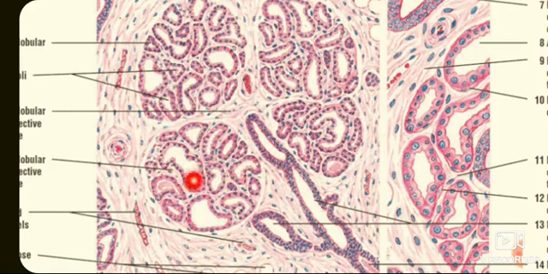So here, because of the enlargement of the glandular tissue, the amount of intralobular connective tissue has decreased while the amount of interlobular connective tissue has increased. The myoepithelial cells surround the alveoli, and these alveoli are lined by the cuboidal or low columnar epithelium.